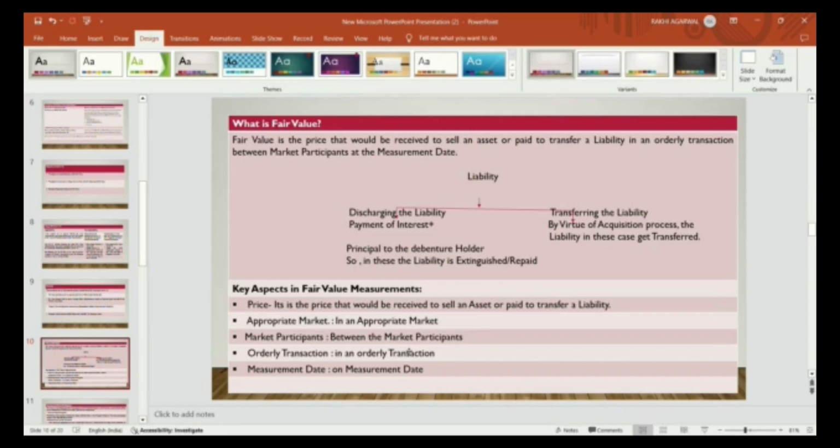Now in this definition, there are 5 elements that are important. Firstly, the price. What is the price? It is the price that would be received to sell an asset or paid to transfer a liability in an appropriate market. Appropriate market means there is a particular feasible market to exchange the assets or liabilities between the market participants in an orderly transaction on the measurement day. So these are the 5 elements or key aspects of fair value, which we will discuss in detail.